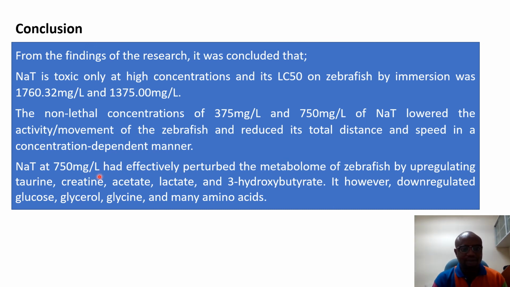The 750 milligram per liter of the salt has been able to trigger a change in the metabolism of the fish by upregulating taurine, creatine, acetate, and so on. It also downregulated glucose, glycerol, glycine, and many amino acids. Thank you so much.